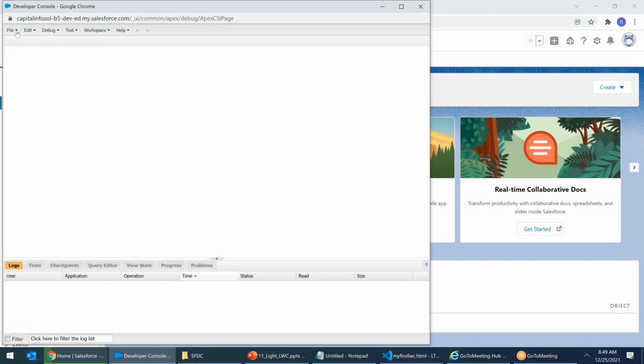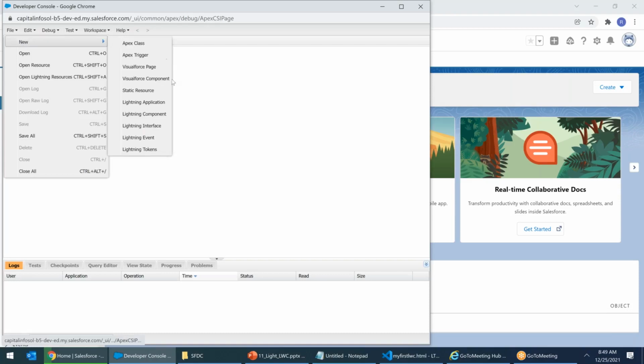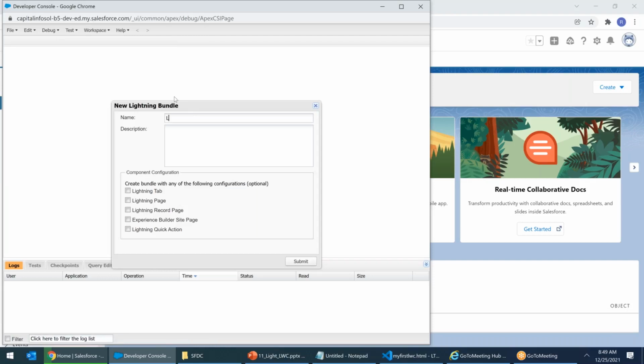Now, what I'm going to do: file, new, Lightning component. I will start giving a proper name. LC stands for Lightning component. LC underscore today's date 25/12 underscore example1 underscore my first Lightning component. I press enter. We'll talk about these checkboxes later. As of now, no checkboxes. Click on submit.